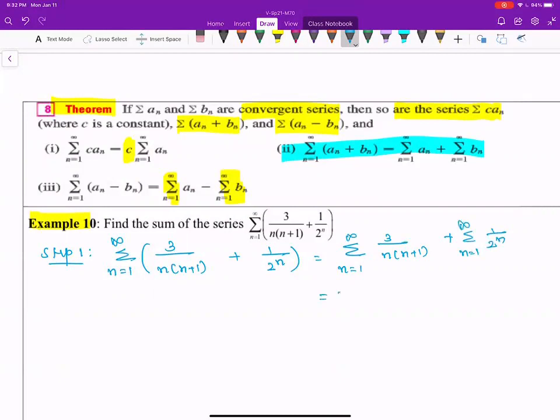So look at this. 3 can be taken out of the sigma sign because it's a constant. So we are using the first property here. 3 times sigma 1 over n times n plus 1 plus sigma 1 over 2 times 1 over 2 to the power n minus 1. We want to write this as a geometric series type. So if you look at this part of the problem, the sigma 1 through infinity, 1 over n times n plus 1, we did this problem by recognizing this as a telescoping series.